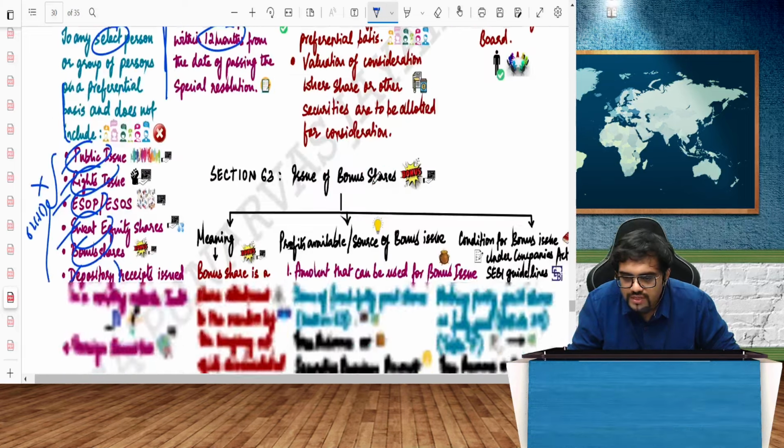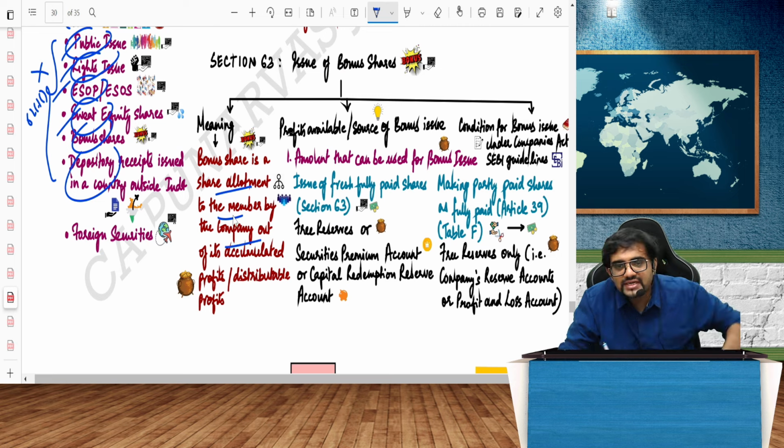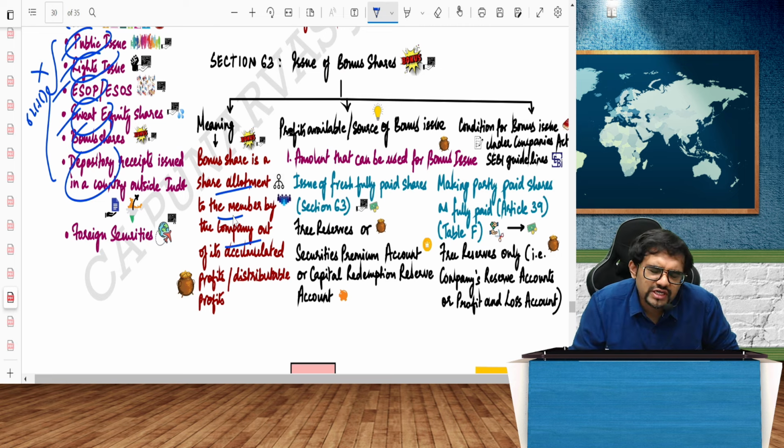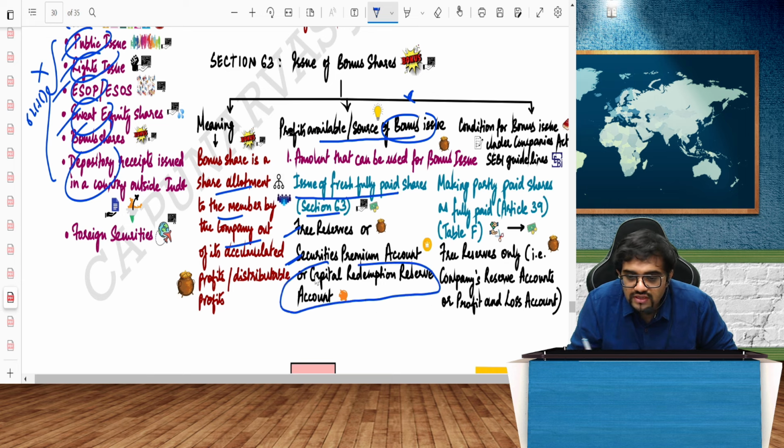Very simple. Section 63, issue of bonus shares. A bonus share is a share allotted to a member by the company out of its accumulated profits. We know that. Sources of bonus issue: again, it can be only through issue of fresh, fully paid equity shares, or through free reserves of the company, or your securities premium account, or, as we have already understood, CRR. CRR can be used only for bonus.